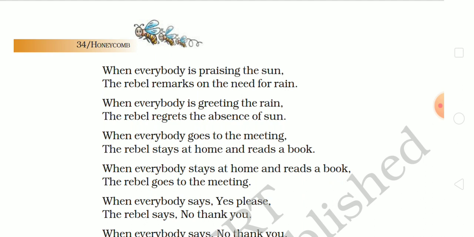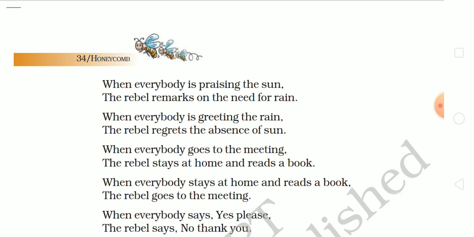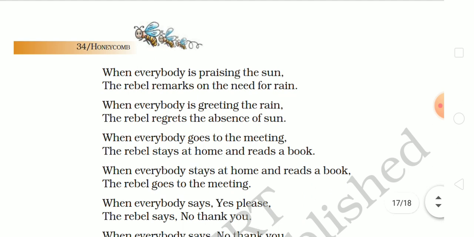Oh my god, now there is something funny, something very annoying: everyone is praising the sun, the rebel remarks on the need for rain. Everyone says no, I like the sun, and the rebel says no, I like rain. When everybody is praising the sun, saying oh look, the sun is very good, it gives us warm weather, warm days, so many things, he will say no, the sun is not good, it makes our environment hotter and hotter. I like rain.